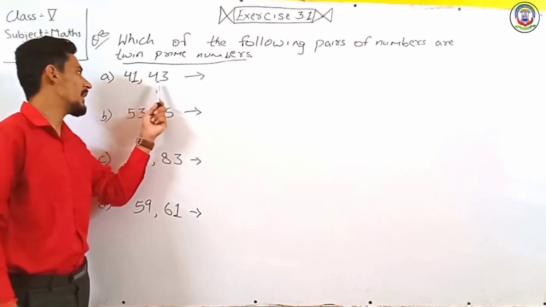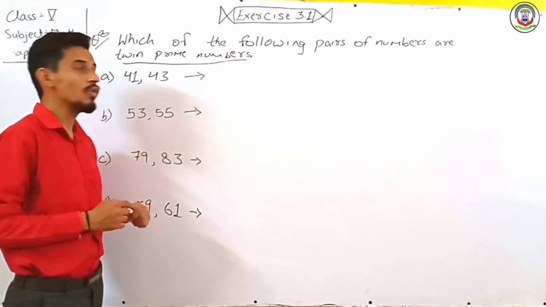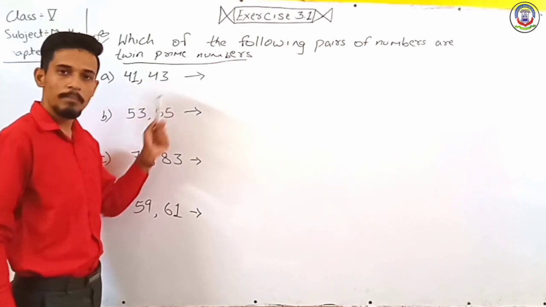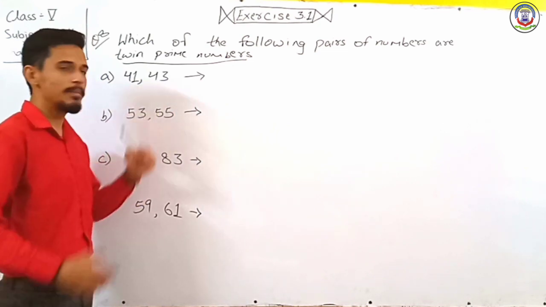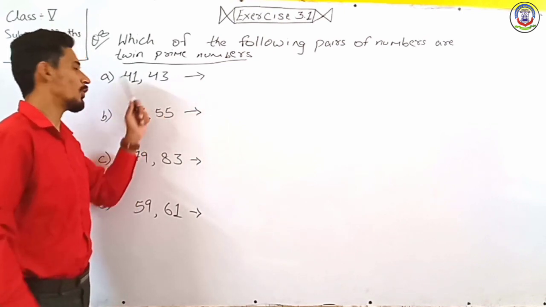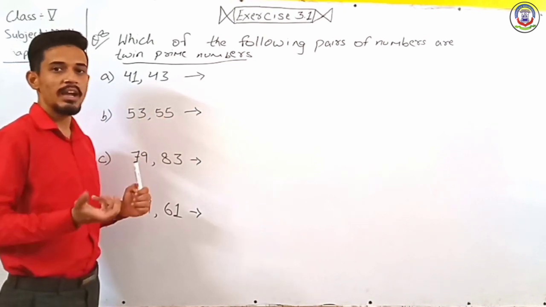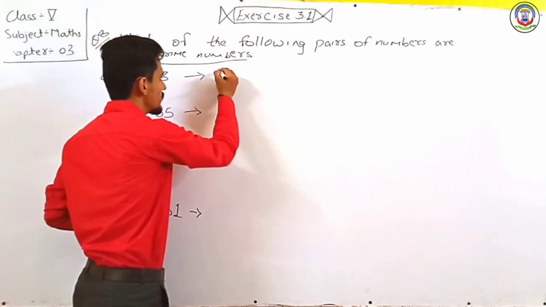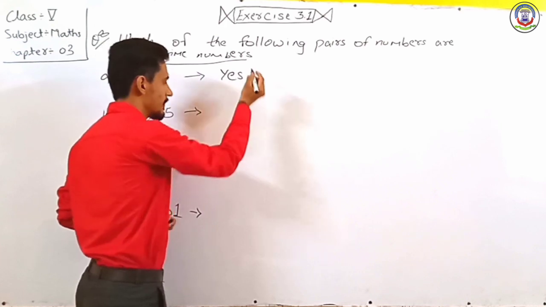We have 41 and 43. So 41 is a prime number and 43 is also a prime number. So both numbers are prime numbers. Now we take the difference of 43 and 41. Now we get 2. So it is a twin prime number. So we write here yes.